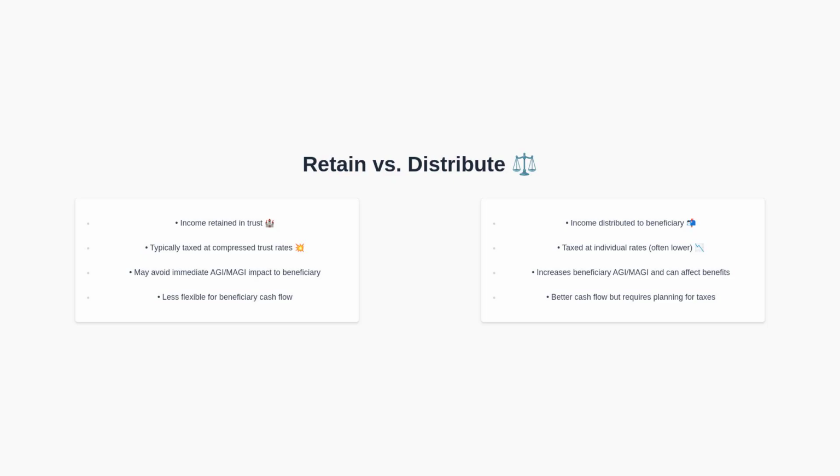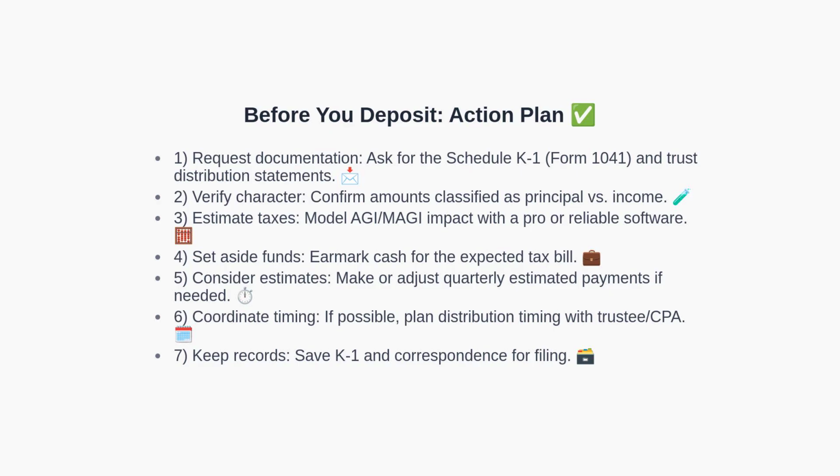Now let's translate this into concrete action steps you can follow before you deposit any funds. First, request the Schedule K-1 and all distribution details. Second, verify exactly how much is principal versus income. Third, estimate your tax liability and MAGI impact with a tax professional or accurate software. Fourth, set aside enough cash to cover the expected tax. Fifth, consider making or adjusting quarterly estimated tax payments if necessary.